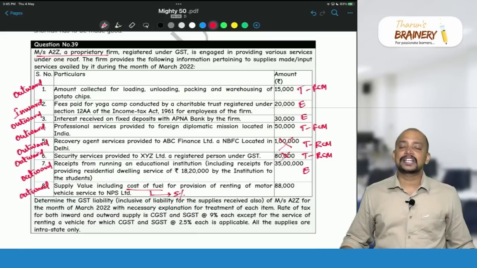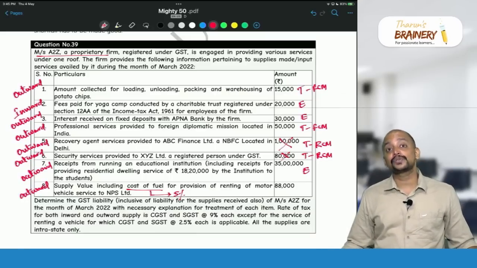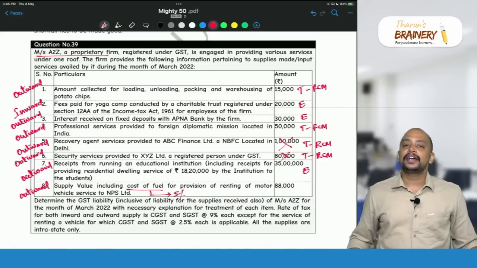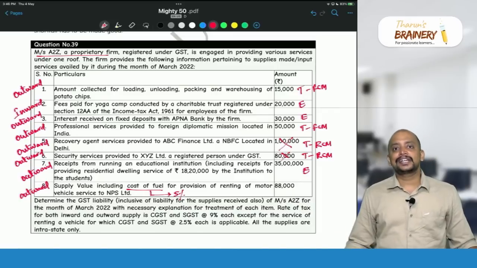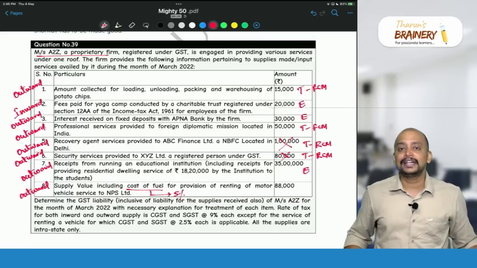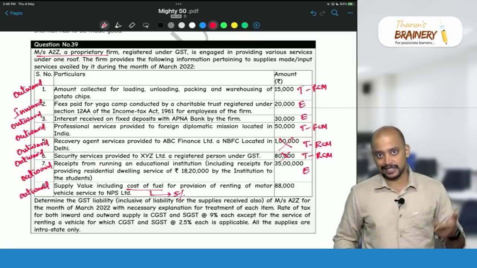Only some 4 exemptions are there. Number 1, renting of motor vehicle that can carry more than 12 passengers to a state road transport corporation. That is not here. And electric motor vehicle that can carry more than 12 passengers to a local authority, but that is not here. Then motor vehicle carrying goods given on rent to a GTA is exempted. That is also not here.